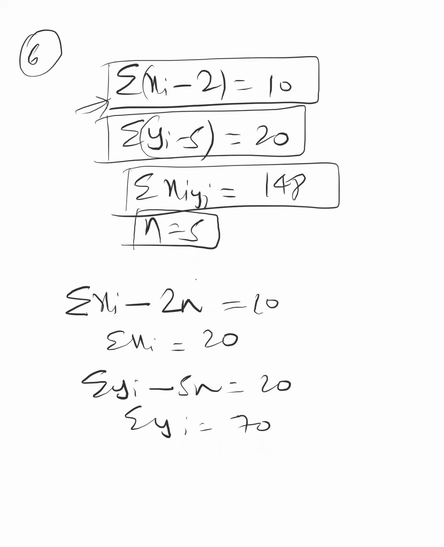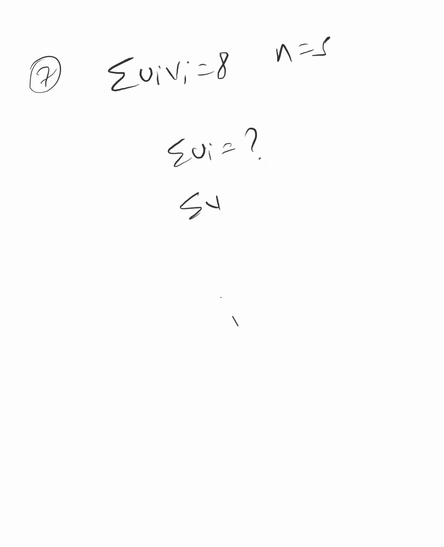Yes, sir. That means summation ui will be 0, summation vi will be, I will tell you now. What is the deviation from mean? I will explain. That seventh question: they are telling summation uivi is equal to 8, n is equal to 5. But they didn't give us the data. Summation ui they have not given, and summation vi they have not given.